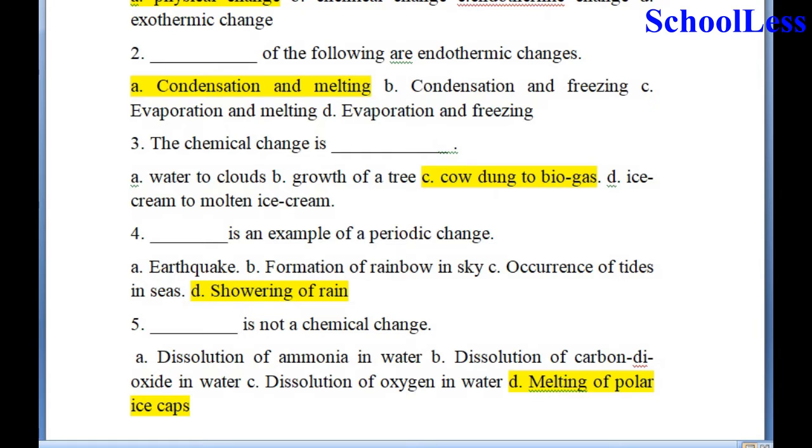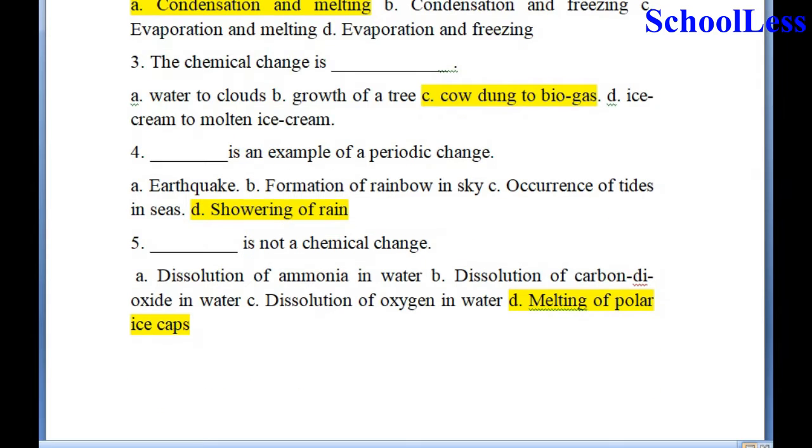5. Dash is not a chemical change. A. Dissolution of ammonia in water. B. Dissolution of carbon dioxide in water. C. Dissolution of oxygen in water. And D. Melting of polar ice caps. The melting of polar ice caps is not a chemical change because it is a physical change.